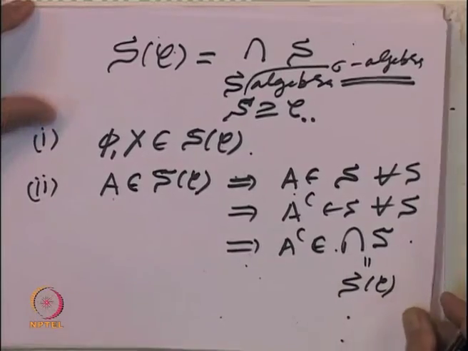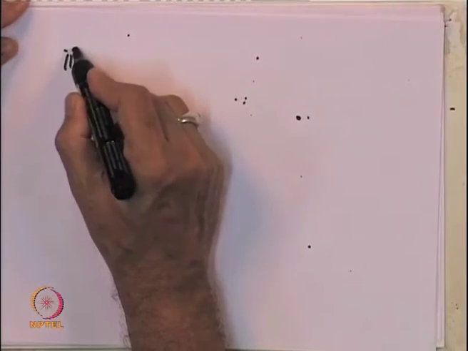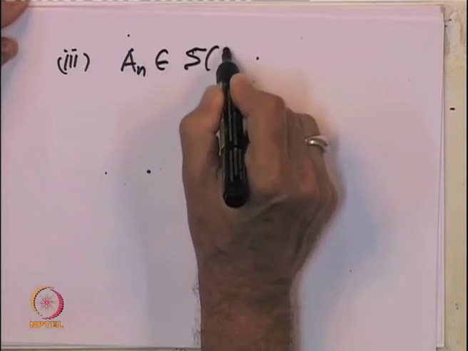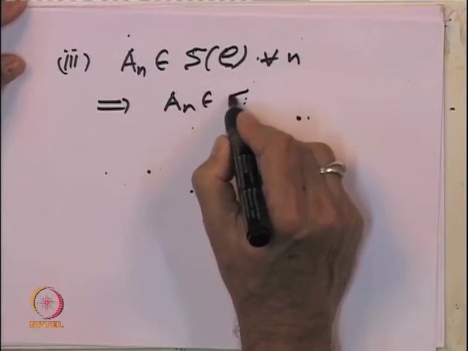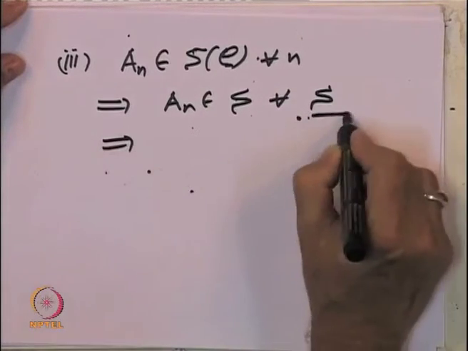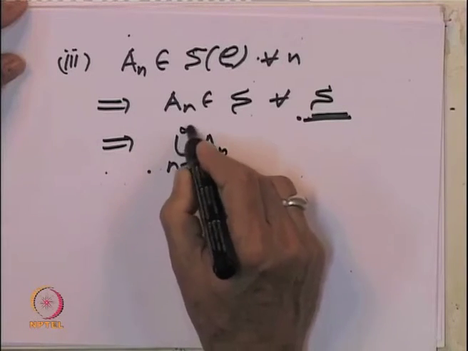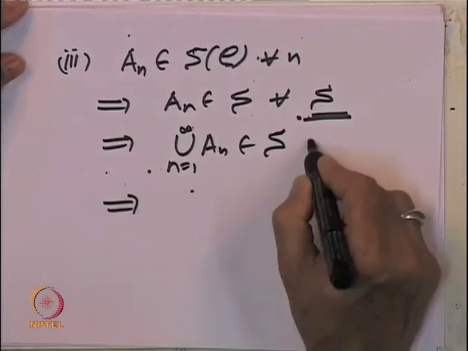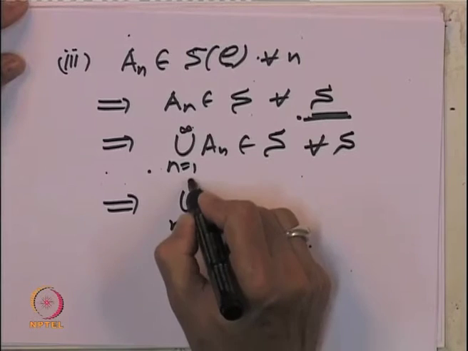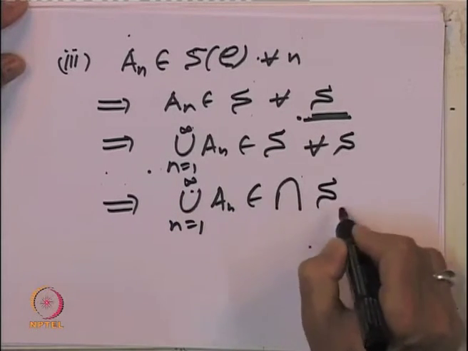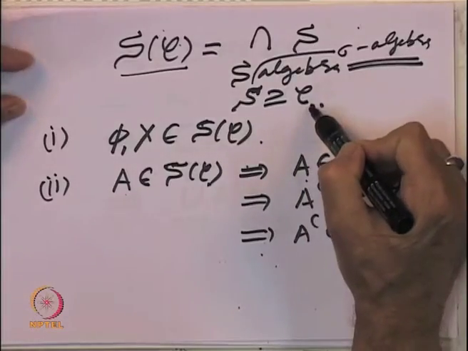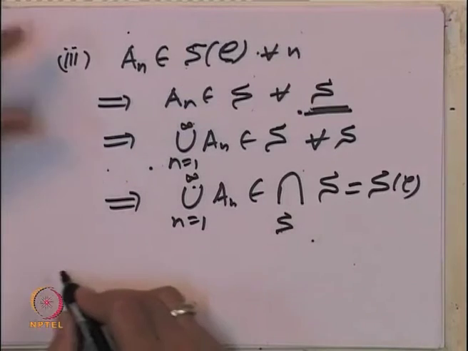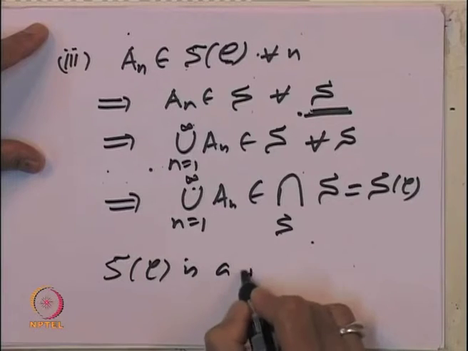And similarly, the third property: let us take a sequence A n which belongs to S of C. That implies A n belongs to S for every n and for every S, and because this is a sigma algebra, the union of A n, n equal to 1 to infinity, also belongs to S for every S. That implies that the union n equal to 1 to infinity A n also belongs to the intersection of all these sigma algebras S, and that is nothing but S of C. So, what we have shown is that if you look at S of C, the intersection of all sigma algebras which include C, then they themselves form a sigma algebra.